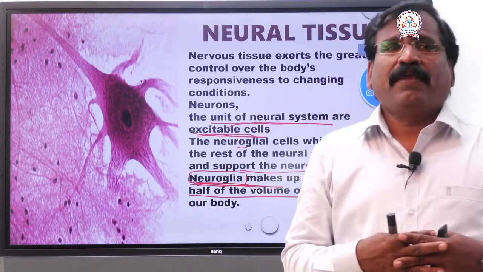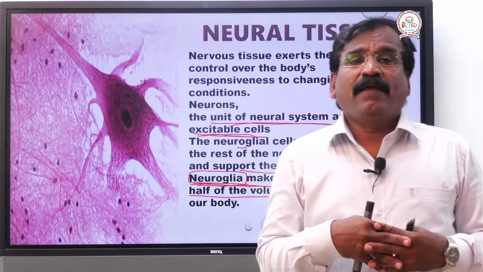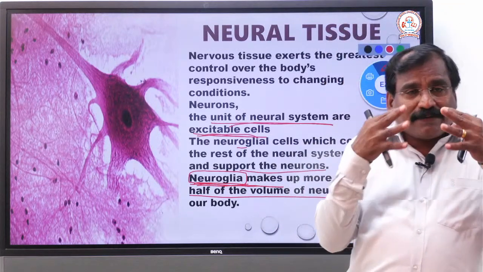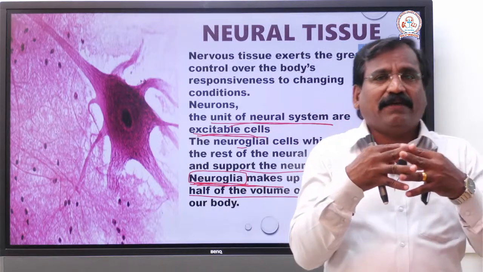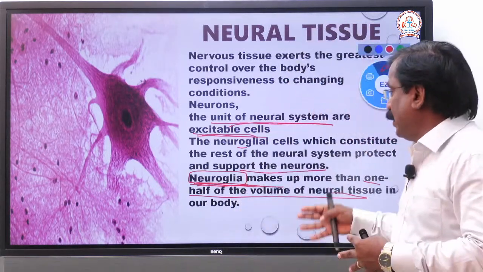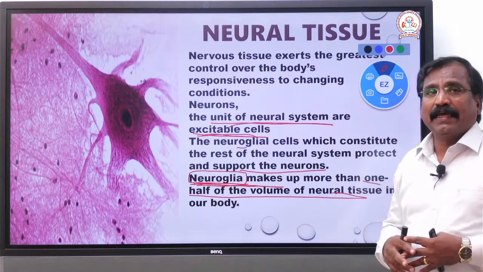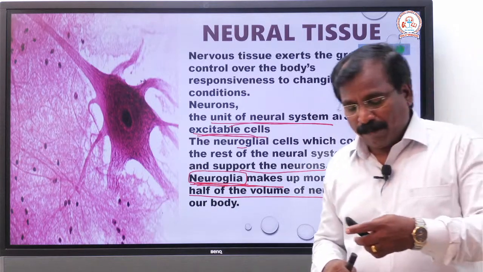nerve cell, nourish and protect the nerve cell. So any damage that occurs in the nerve cells is repaired by the neuroglial cells, the neuroglia.